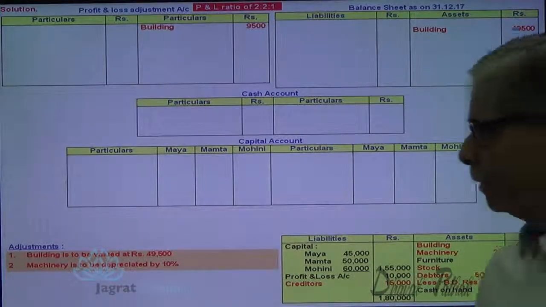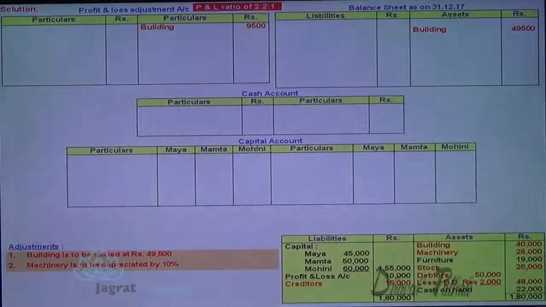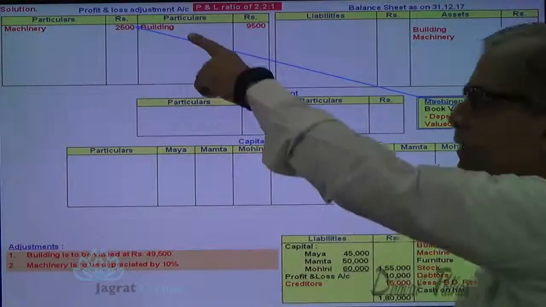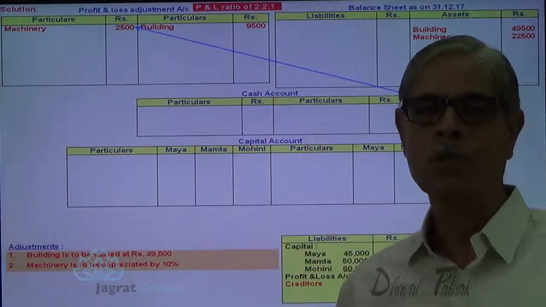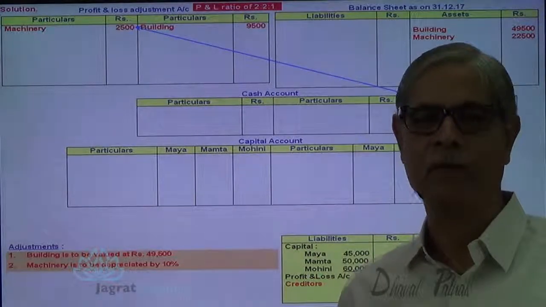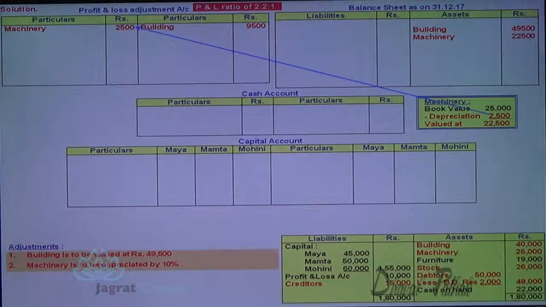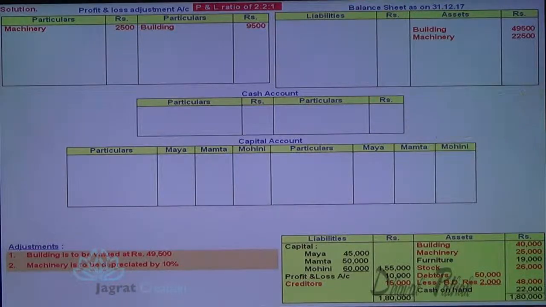Next, machinery to be depreciated by 10%. Machinery is 25,000. 10% thereof is 2,500. So, decreased value of machinery 22,500 will appear in the balance sheet, and depreciation will be debited to profit and loss adjustment account, being decline in the value of asset, depreciation. Decline in the value of asset is identified as loss, and losses are debited to profit and loss adjustment account. So, this 2,500 has been debited to profit and loss adjustment account.